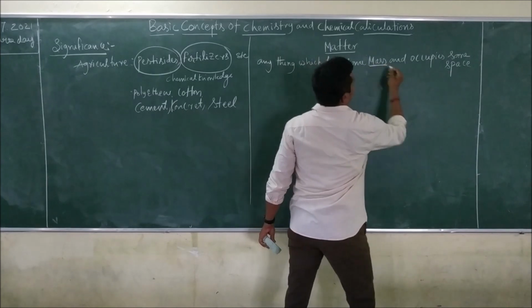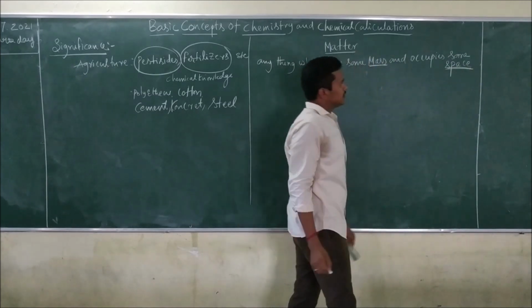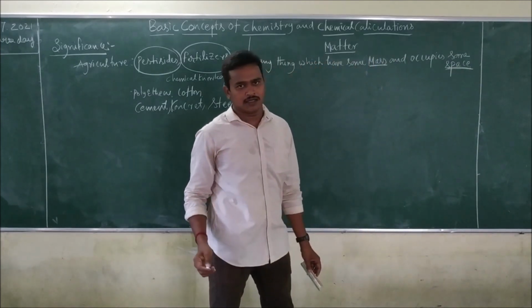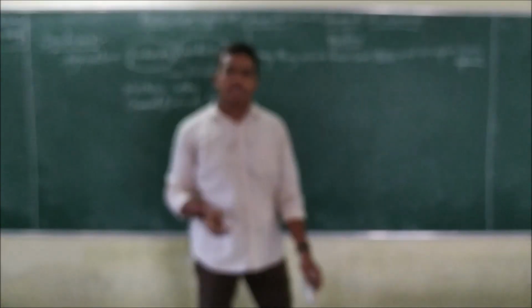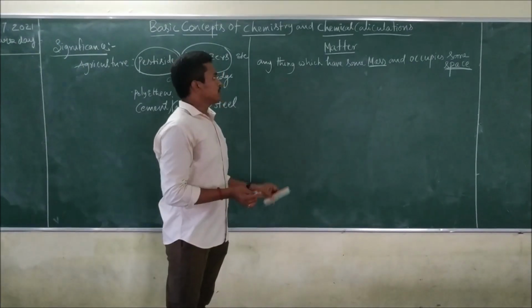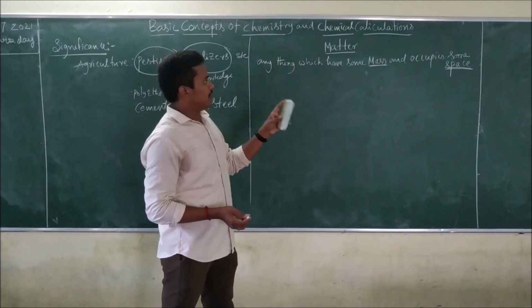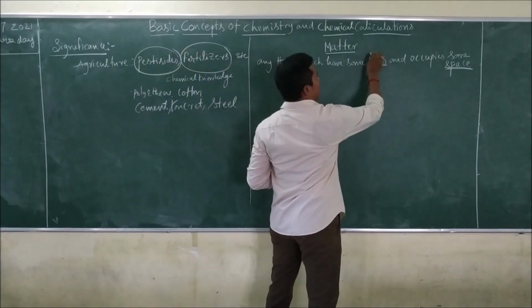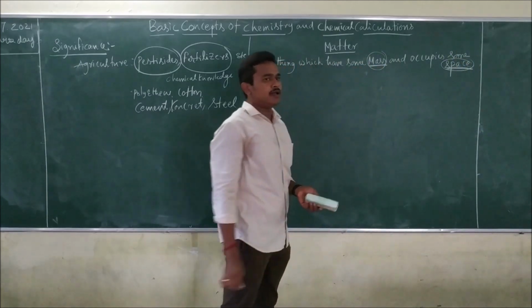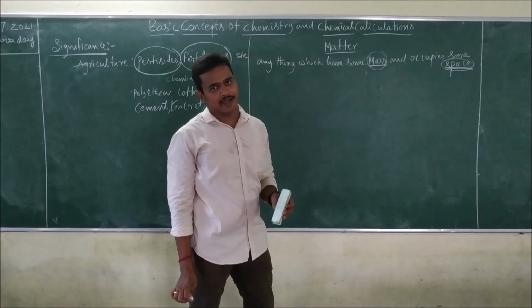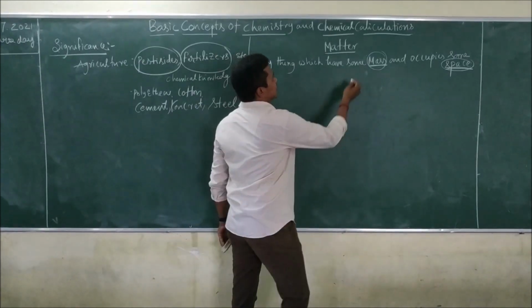Here mass is important and here space is important. That is what matter is. Matter should have a mass and it should also occupy some space.